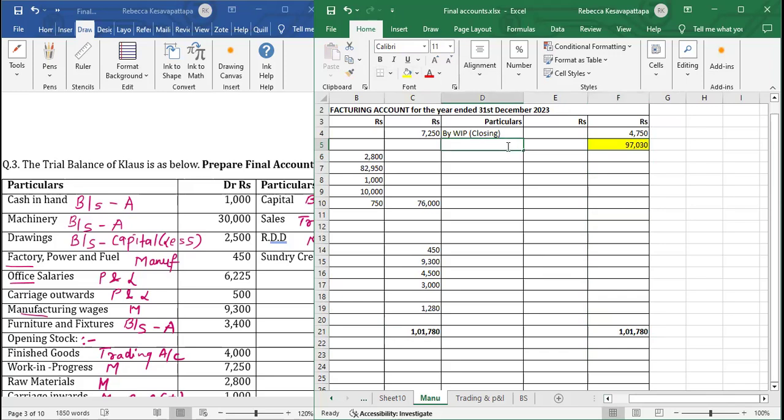Here we will write where we are transferring it to, the next account, that is the trading account. We will write here by trading account. Below that in the bracket we should mention cost of production transferred.